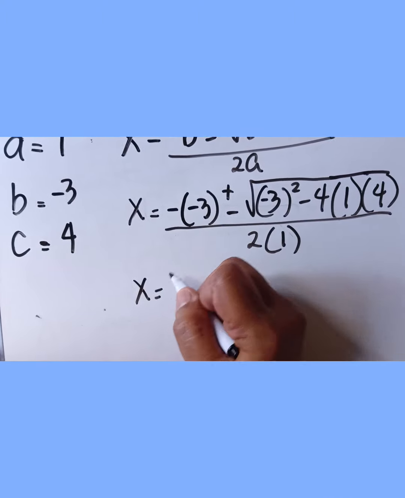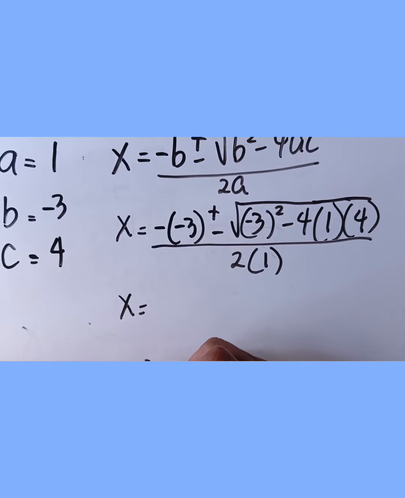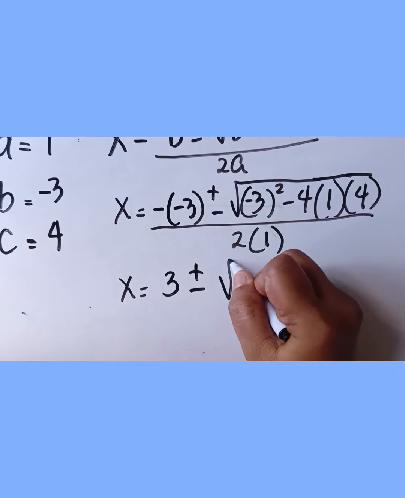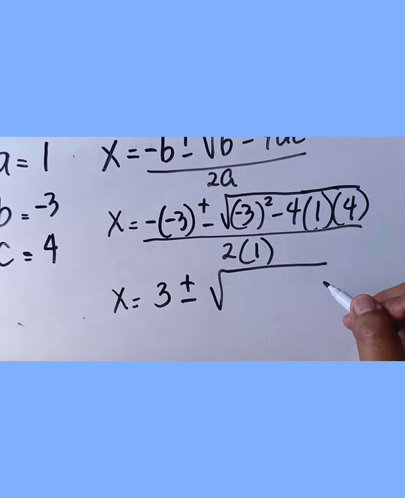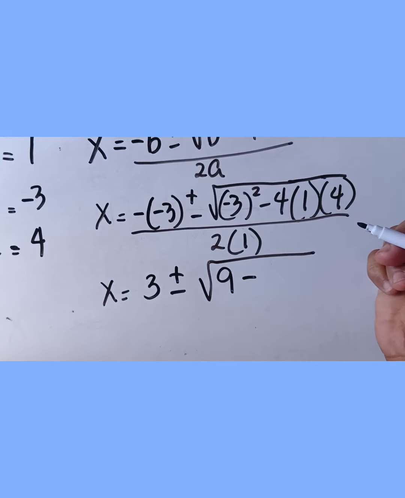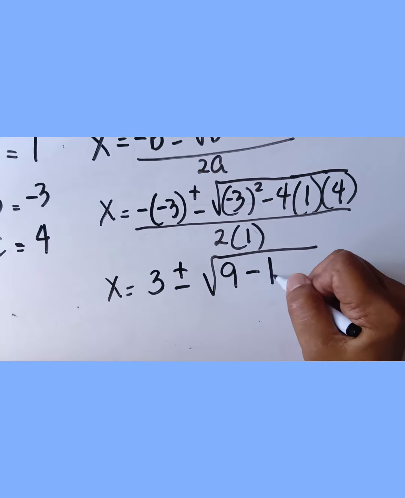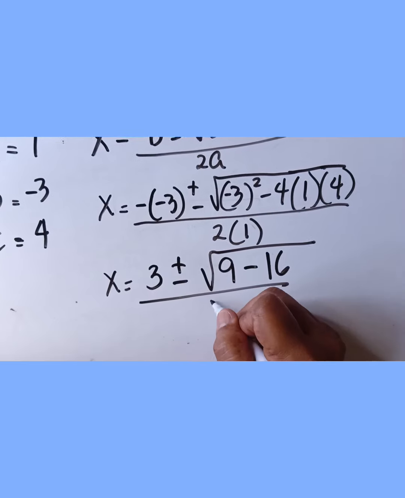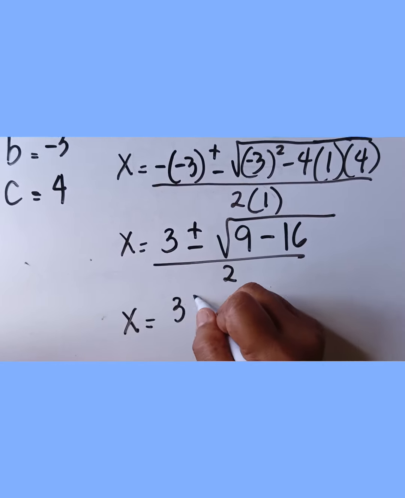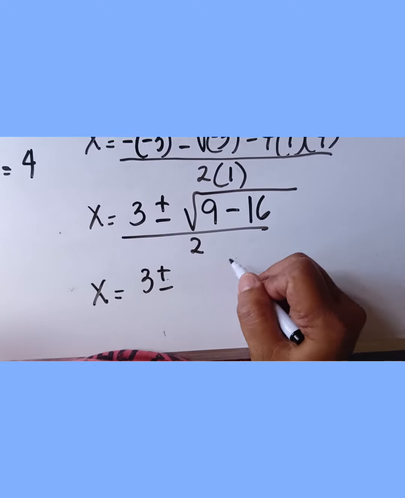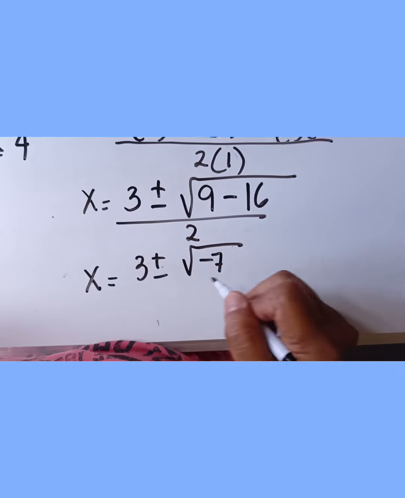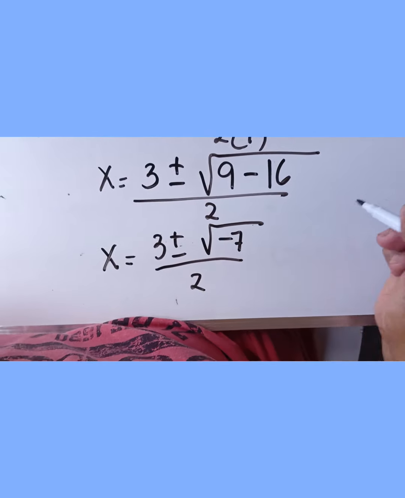So x is equal to negative times negative 3, which becomes positive 3, plus minus square root of negative 3 squared, which is positive 9, minus 4 times 1 is 4, times 4 is 16, over 2. So x is equal to 3 plus minus the square root of 9 minus 16, which is the square root of negative 7, over 2.